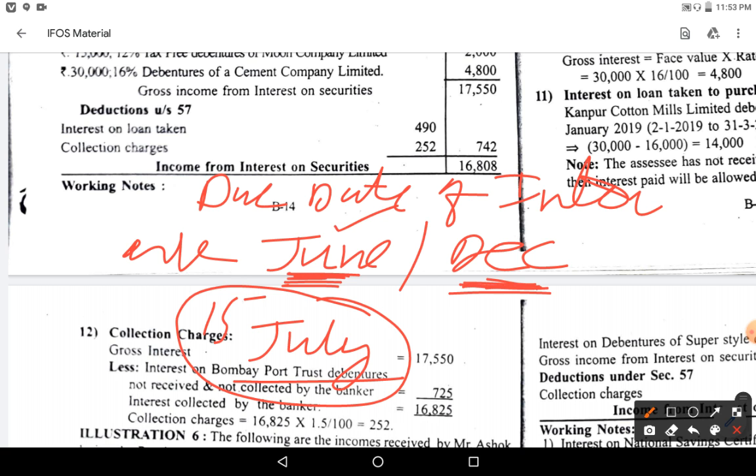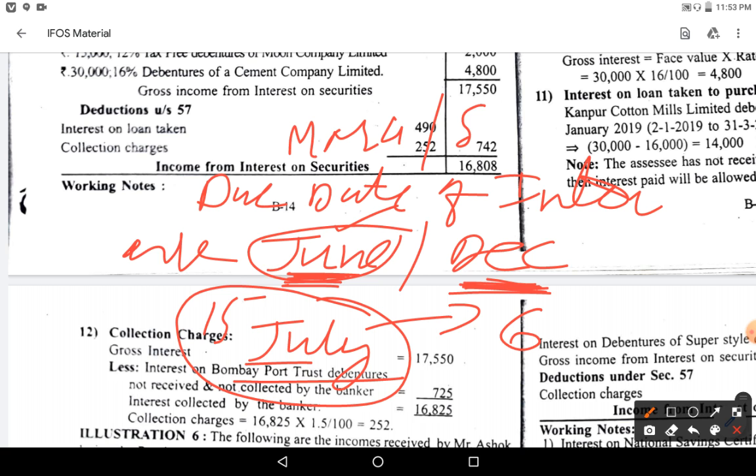But December, did you hold? Yeah, from July onwards you are having now. So you will receive 6 months interest here. But this part of interest you will not receive. Suppose September and March are the interest dates.